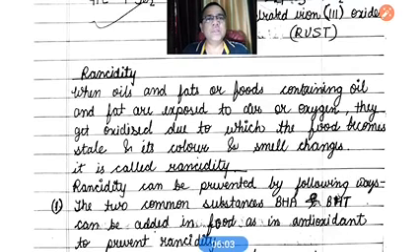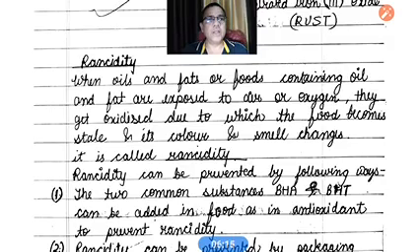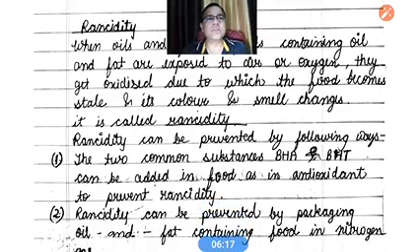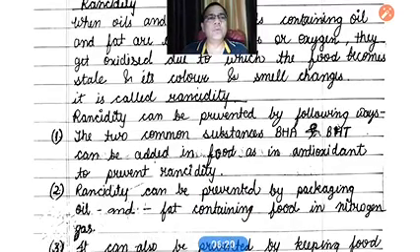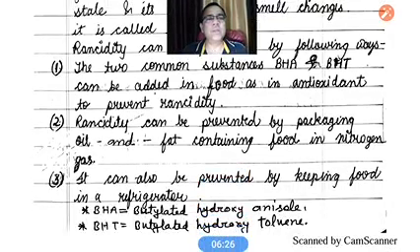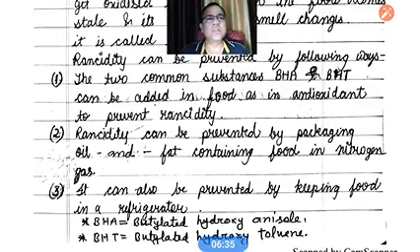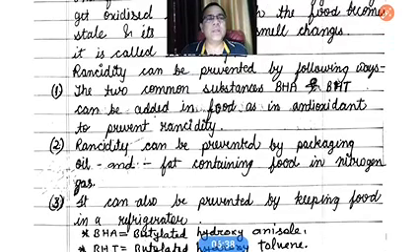So how can we avoid this? We can avoid rancidity in different ways. The first one is by adding some substances called antioxidants, mainly BHA and BHT. These two common substances can be added to food as antioxidants to prevent rancidity. BHA means butylated hydroxyanisole and BHT means butylated hydroxytoluene. When these substances are added to fried food materials, they prevent the oxidation of the food material in the presence of oxygen.